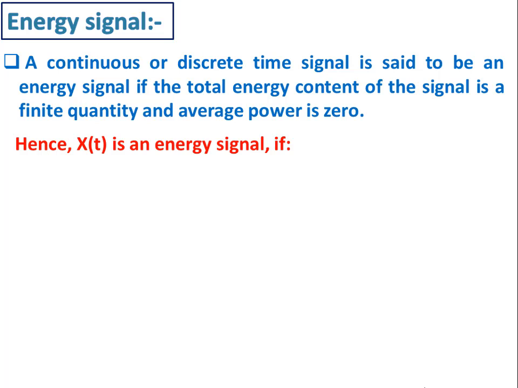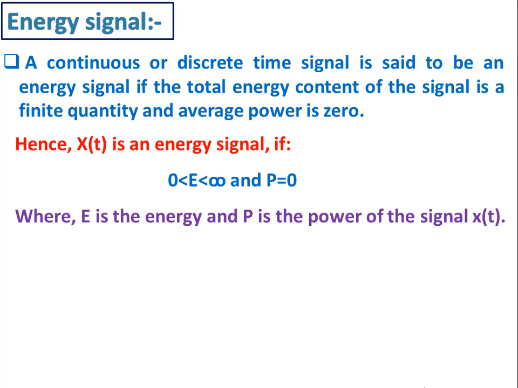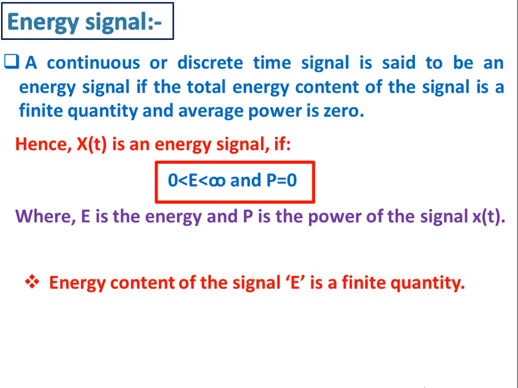Hence, x of t is an energy signal if E is varying from 0 to infinity and P is equal to 0, where E is the energy and P is the power of the signal x of t. So you can observe in this signal condition, energy content of the signal E is a finite quantity and average power of the signal is 0.